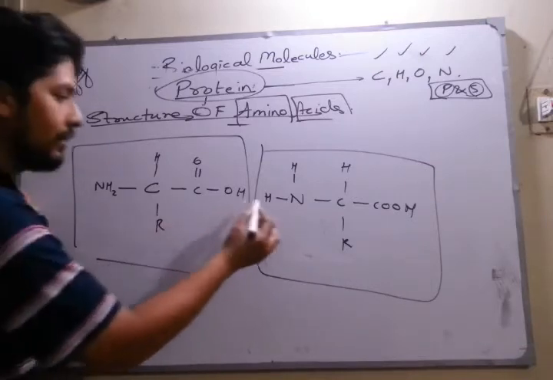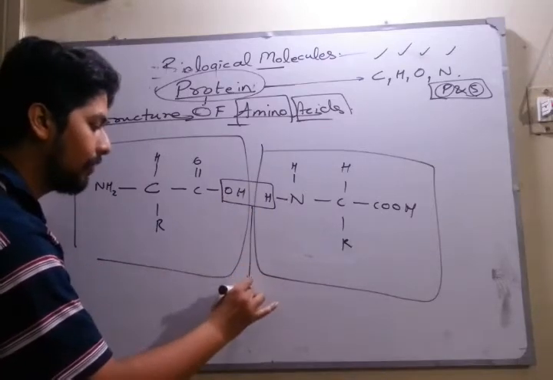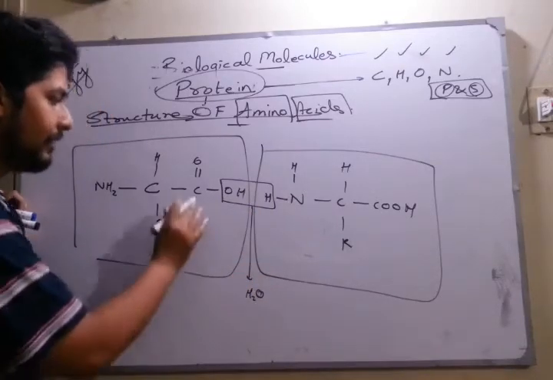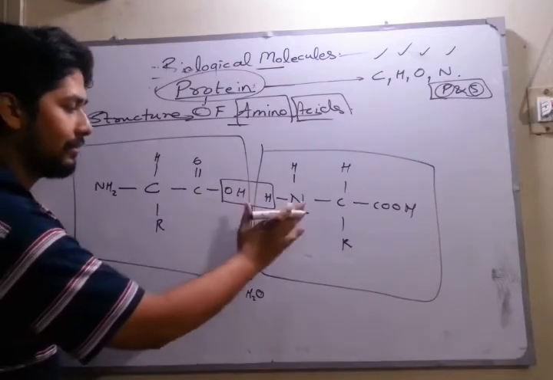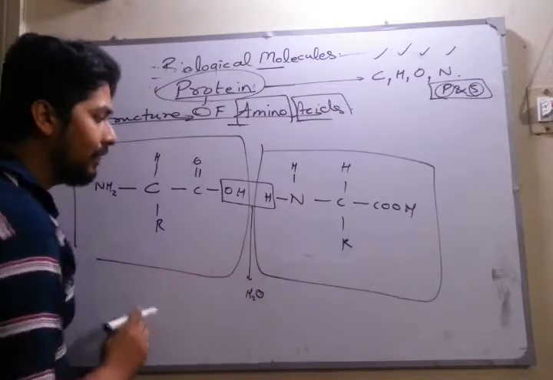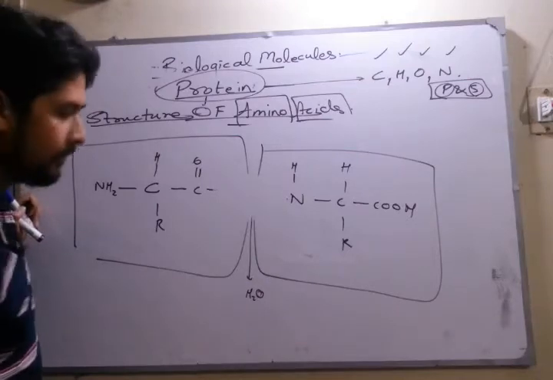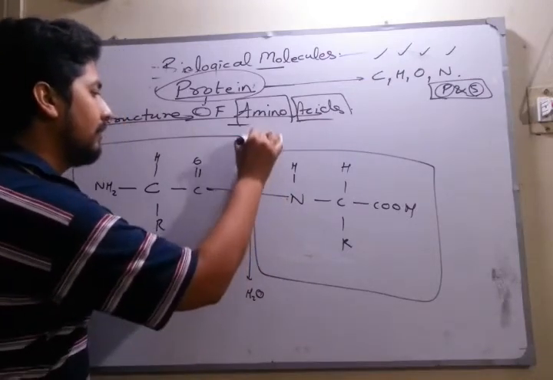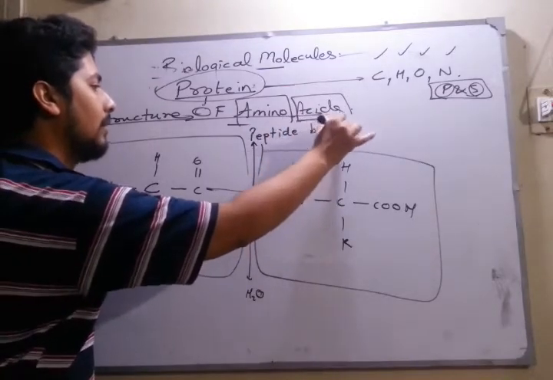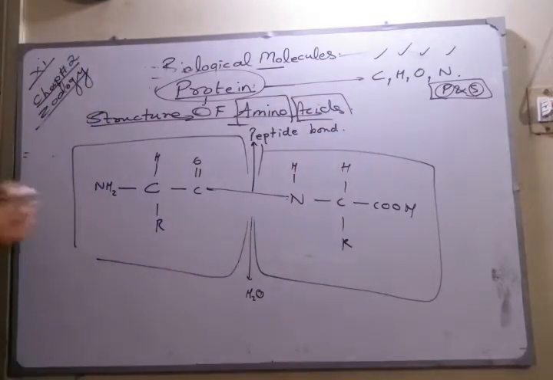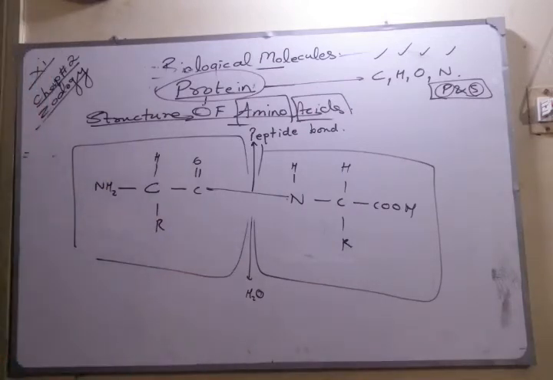Over here the H part and OH part link together, the water is released, and the compounds are directly linked. The carbon part links with the nitrogen part, forming what is called a peptide bond. So the peptide bond is formed and water is lost when the two amino acids are joined.